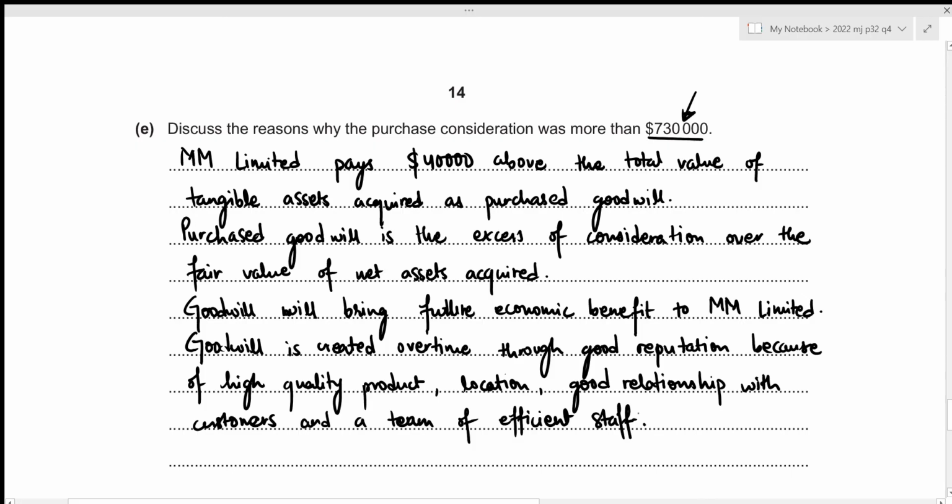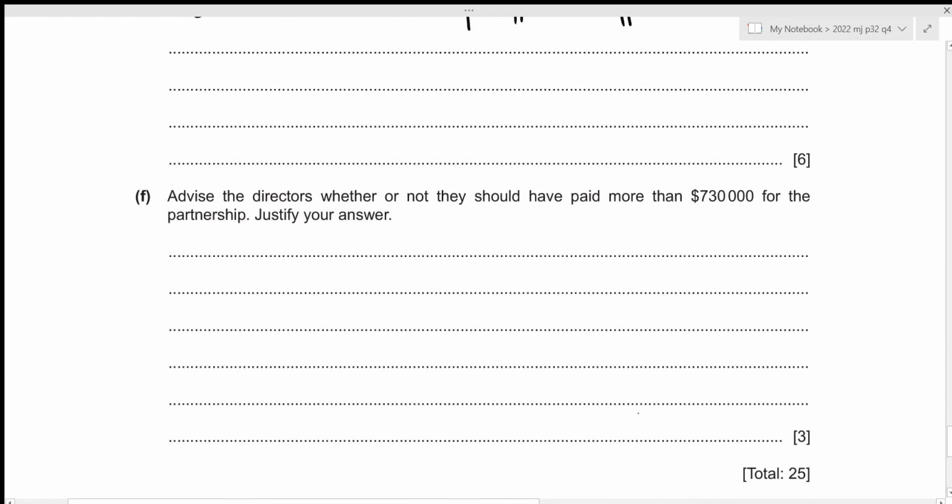We can now move towards the sixth one. We need to advise the directors whether or not they should have paid more than 730,000 for the partnership by justifying our answer. So since this is of 3 marks, we should be writing 1 point for, 1 point against, and then 1 for decision. So if we make the payment of 40,000, which is for the excess goodwill, then the company will receive future economic benefits. Let's write it down.